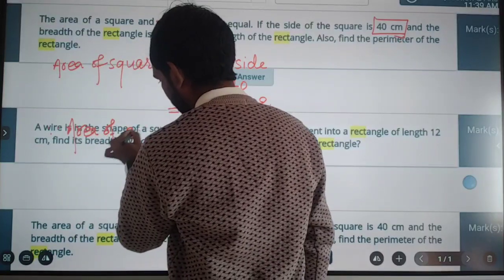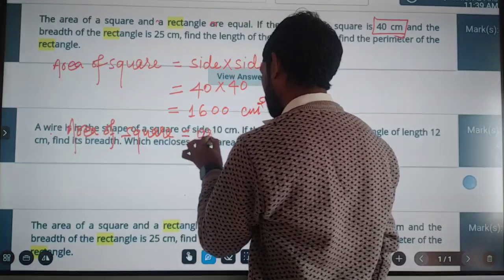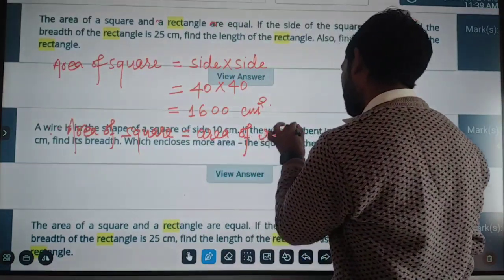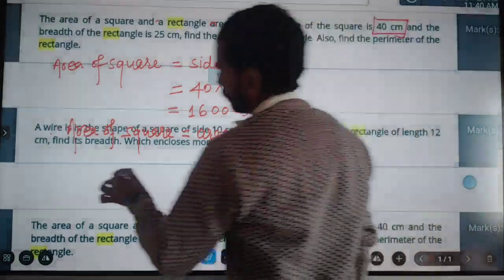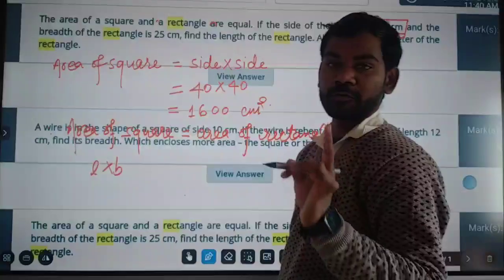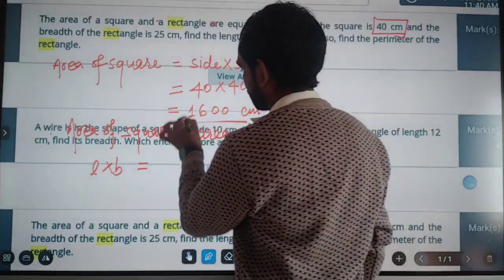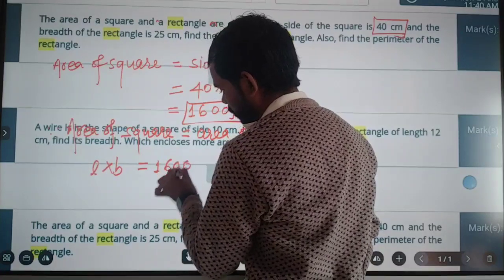Area of square is equal to area of rectangle. Therefore we write L into B, which is the area of rectangle, and this is equal to 1600.